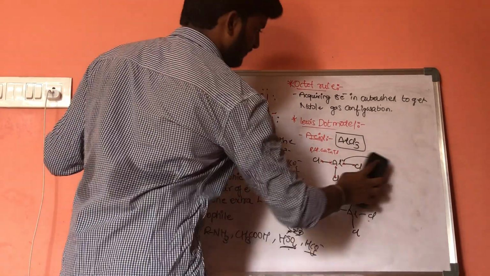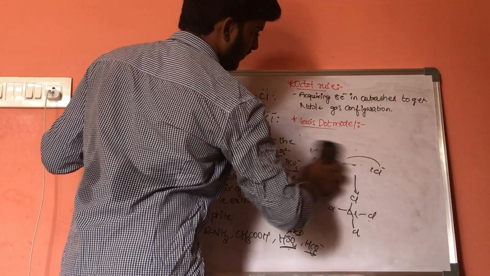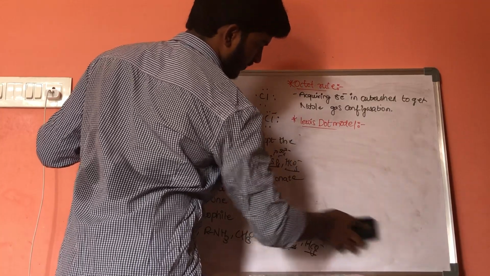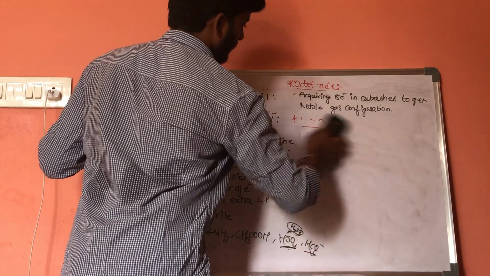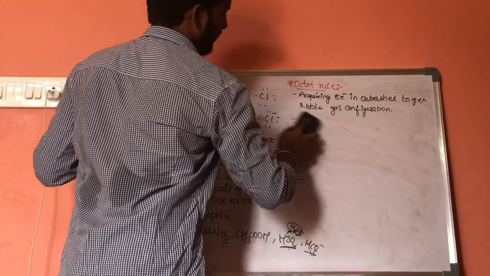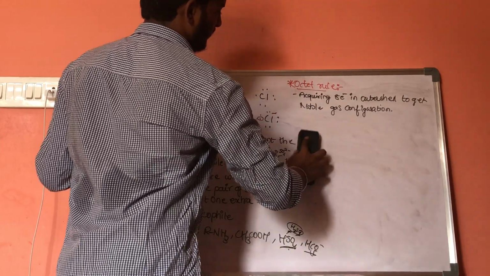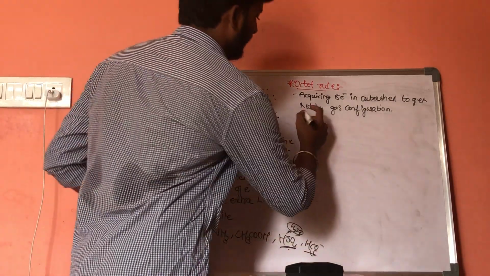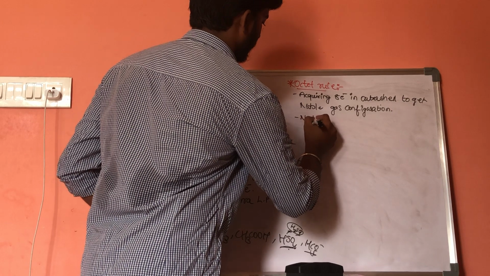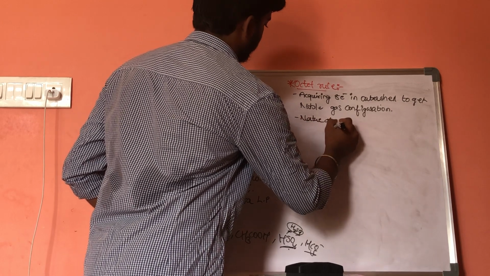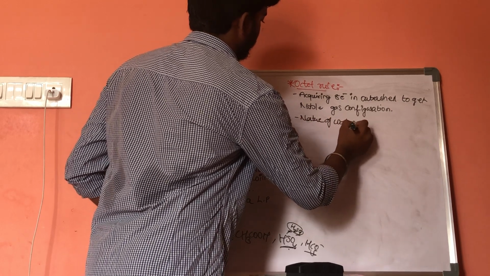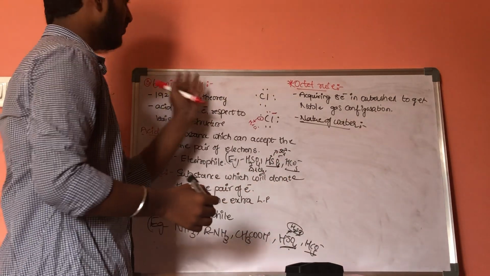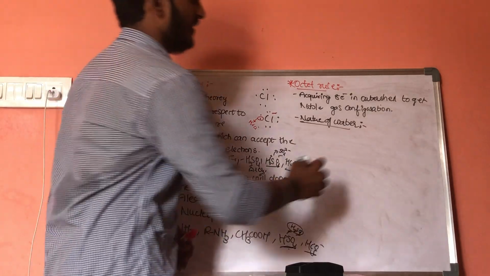Now coming to the nature of water. In Lewis theory, the nature of water is basic.